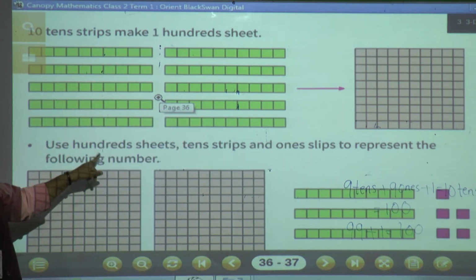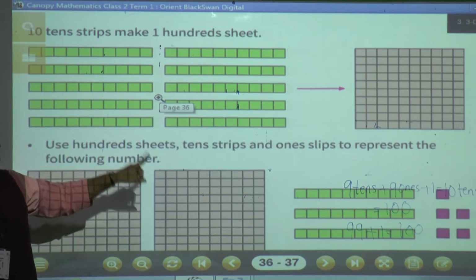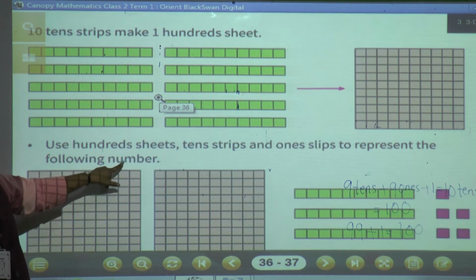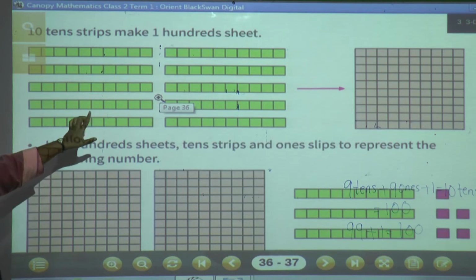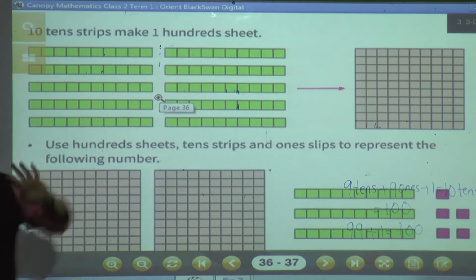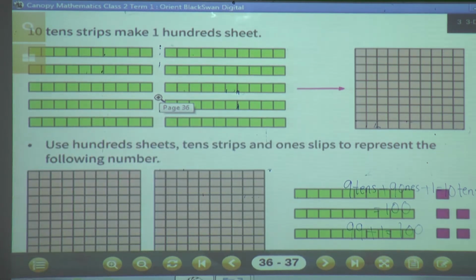So use 100 sheets, 10 strips and 1 slips to represent the following number. Now these 10 strips, when they come together, they become a 100 sheet. In this way you can see this is a 100 sheet. Okay, 10 tens means 100.